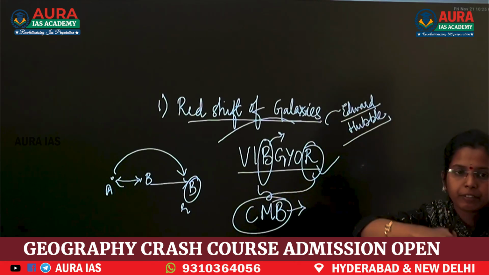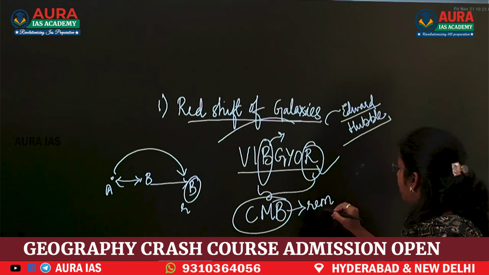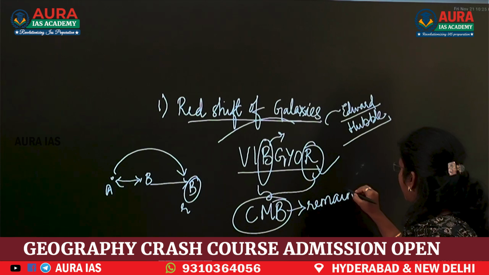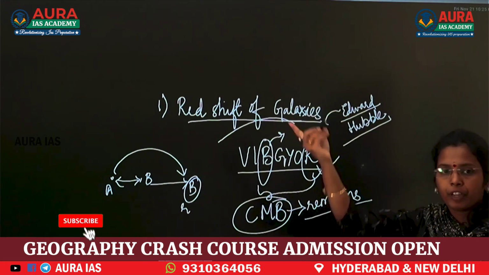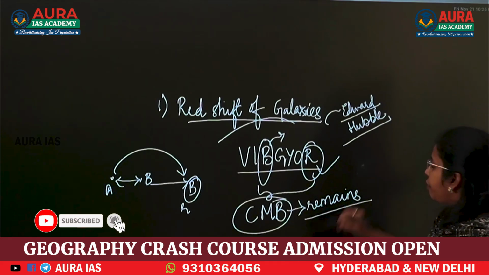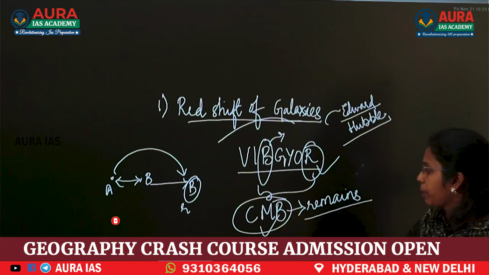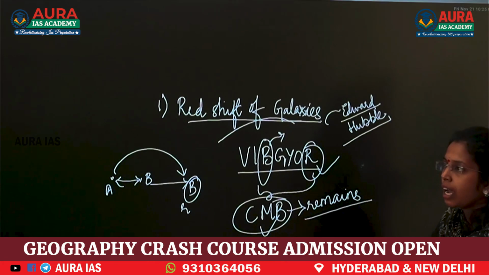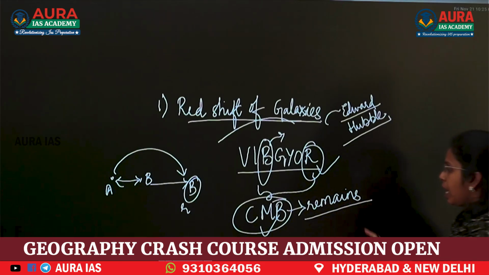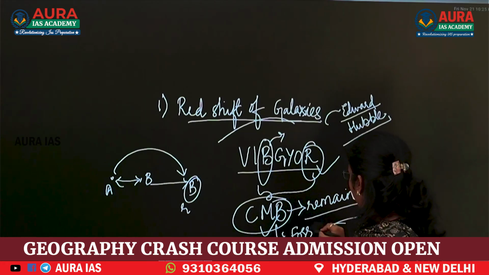The light which was emitted, that is the radiation of that wave. Now, when you compare visible radiation and the cosmic microwave radiation, the difference explains the expansion of the universe. We will call this fossil radiation also.